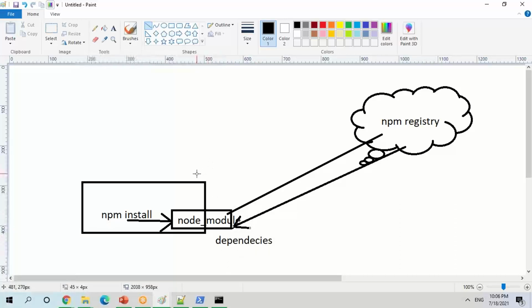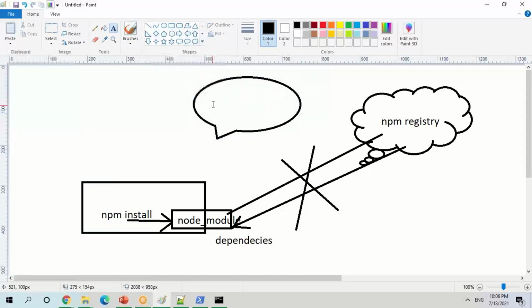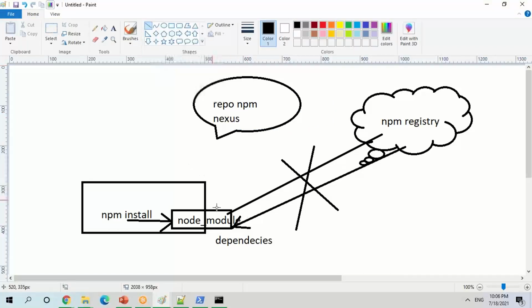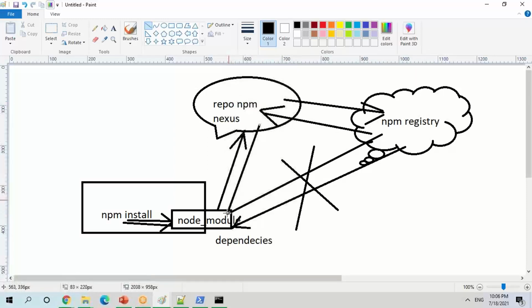Now what we are currently doing is through Nexus. I am not going to point to the npm registry. Rather, I am going to have my own Nexus repository set up for npm. So when I do a build, this process is always the same, but instead of going there, it will go here. Of course, the first time it won't be available. It will go to the npm registry and it will give one copy here. That copy will be passed to your node_modules.